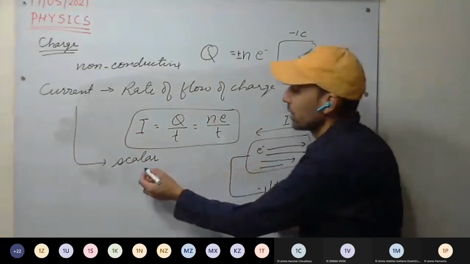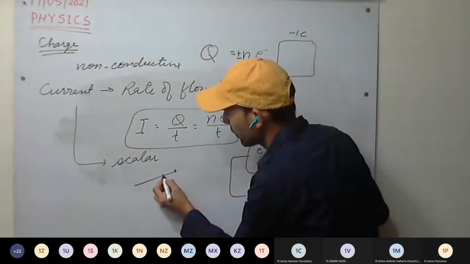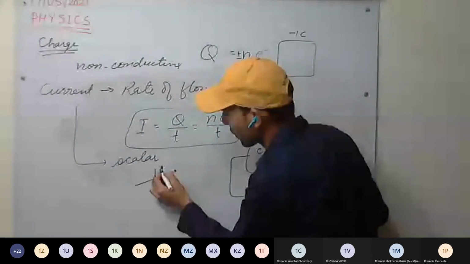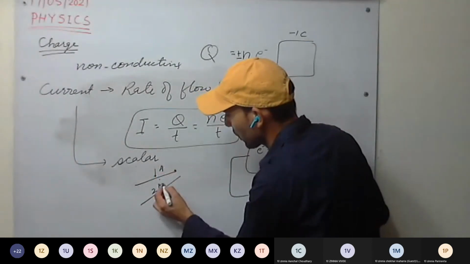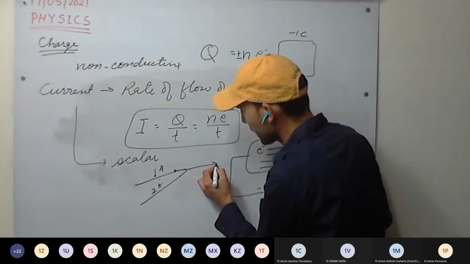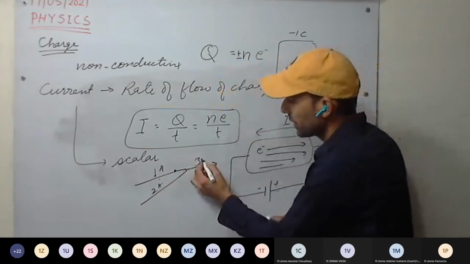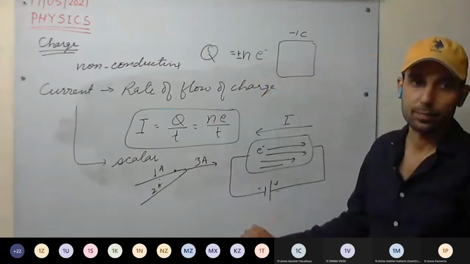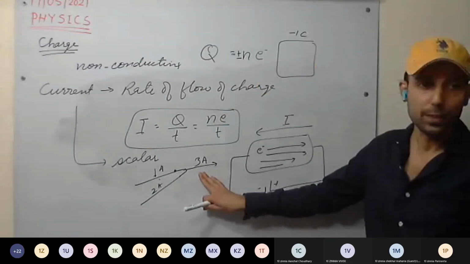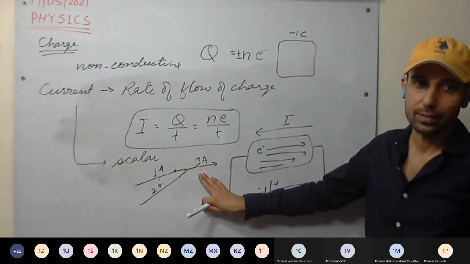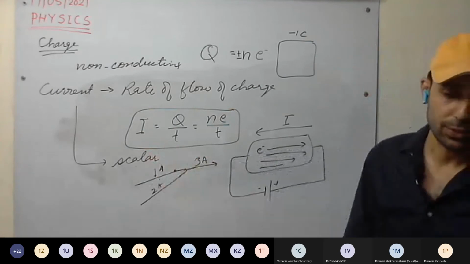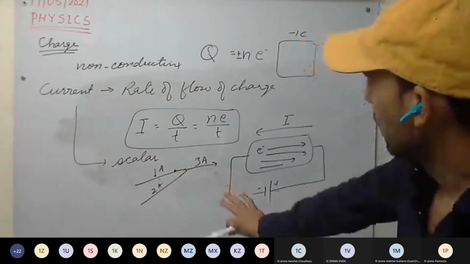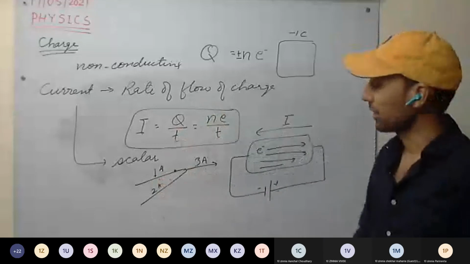For example, from this direction 1 ampere is flowing, and in another circuit 2 ampere is flowing, and at a point they meet and flow together. So what will be the resultant? 3 amperes. They follow simple arithmetic addition. They do not follow vectors. Current is scalar, potential difference is scalar. Everything we will be discussing here is scalar.